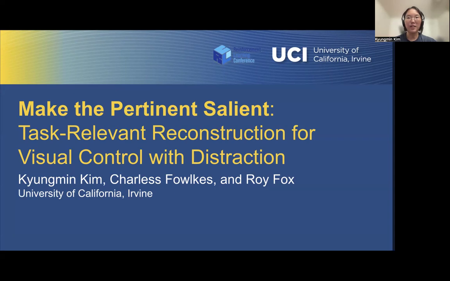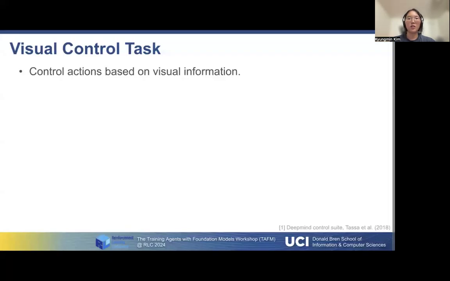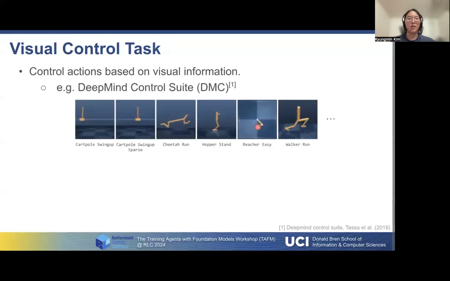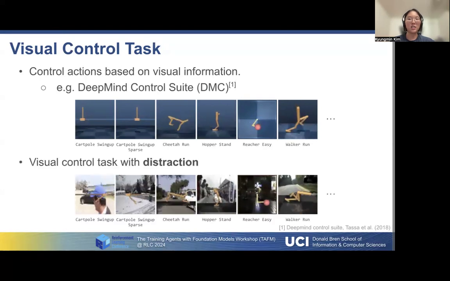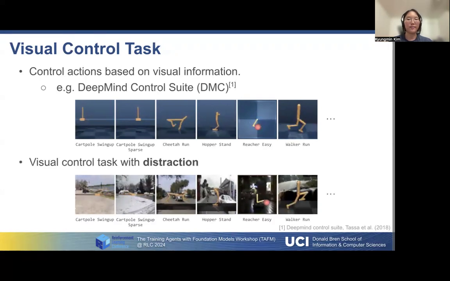Hello, my name is Kyungmi Kim, and I'm presenting Make the Pertinent Salient, task-relevant reconstruction for visual control with distraction. Visual control task is to control actions based on visual information, like in the DeepMind control suite. A more challenging and realistic setup is to present distractions like random videos.